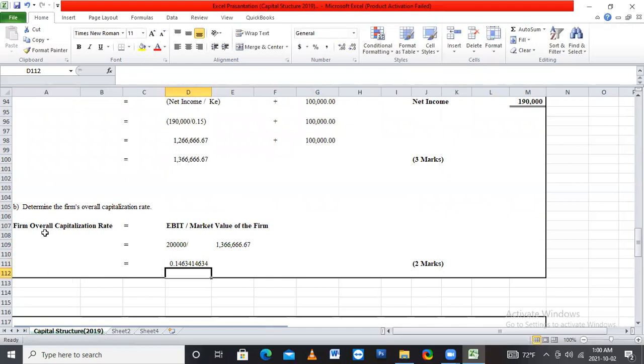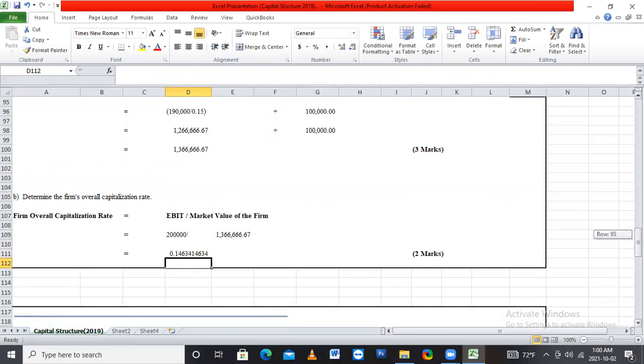So the firm overall capitalization ratio is 0.146. They give 2 marks for this calculation. You can easily earn these 2 marks.